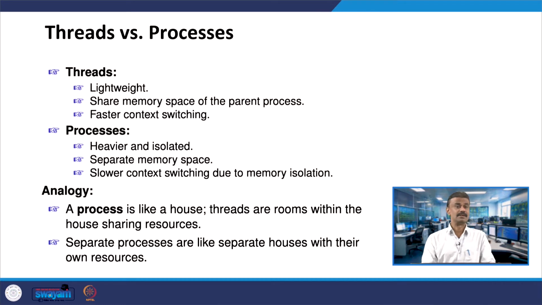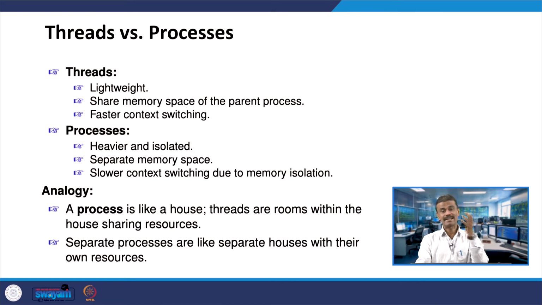What about a process? A thread, I said, is lightweight. Here, processes are heavier and isolated, with separate memory space. Threads, as we saw, have faster context switching, whereas it is the opposite for processes: due to memory isolation, they are slower, you call it slower context switching.